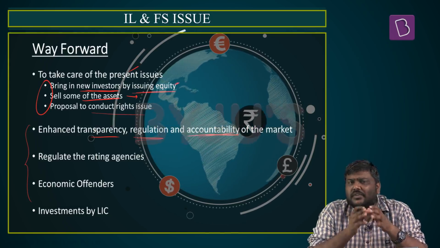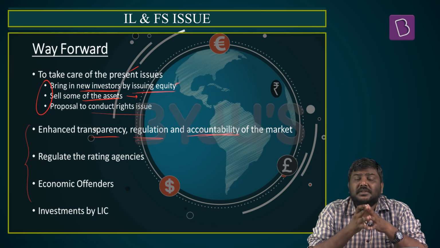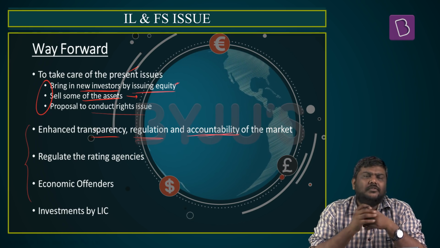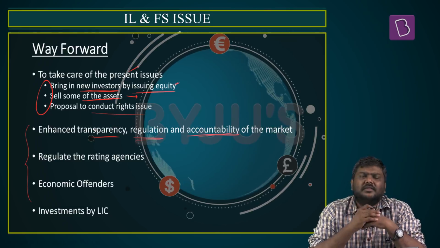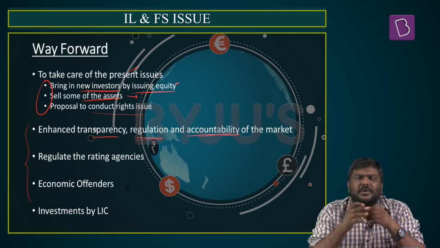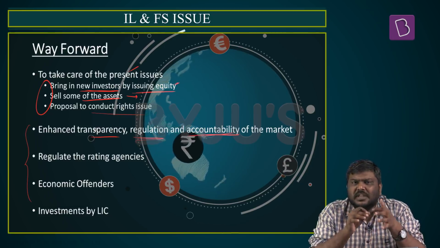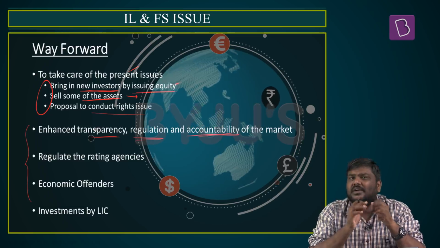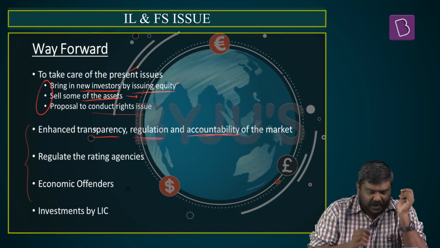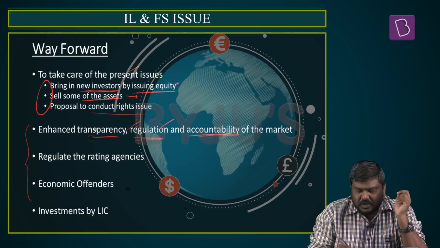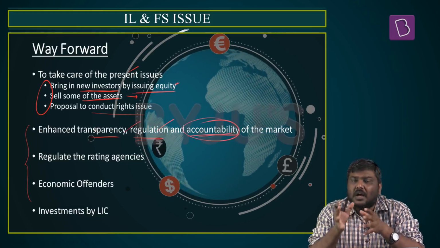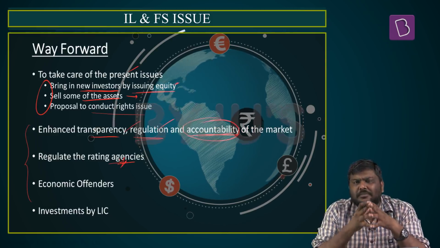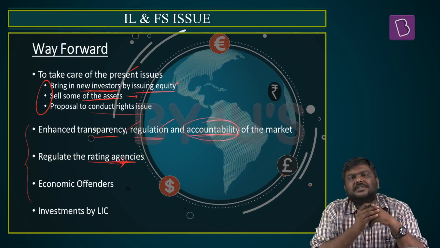The government of India needs to find out how come a big company such as IL&FS fell into this particular situation. When corporate guidelines are there, various provisions are there with respect to corporate governance, what was the role of CEO in this particular issue? What was the role of other directors? What was the role of independent directors? We need to promote the idea of transparency, more regulation, as well as holding the people accountable for this particular mess. Third, Government of India needs to ensure there is a better regulation of these credit rating agencies.